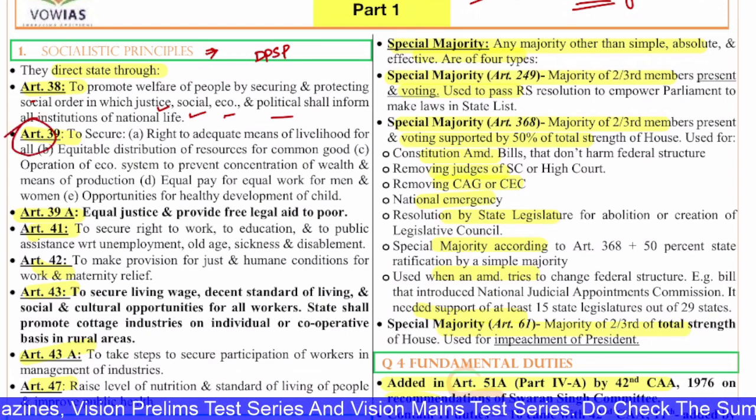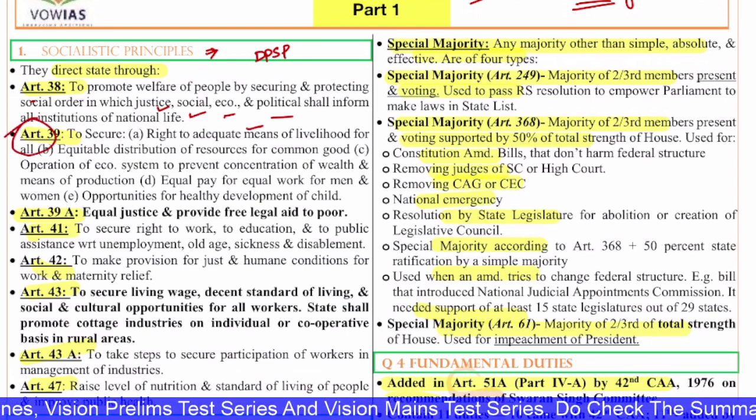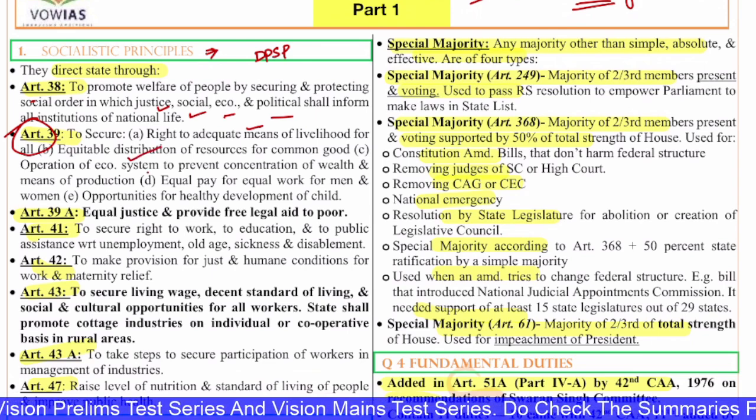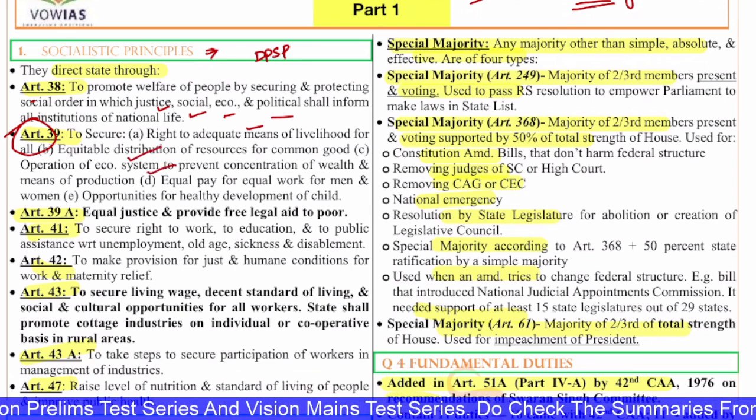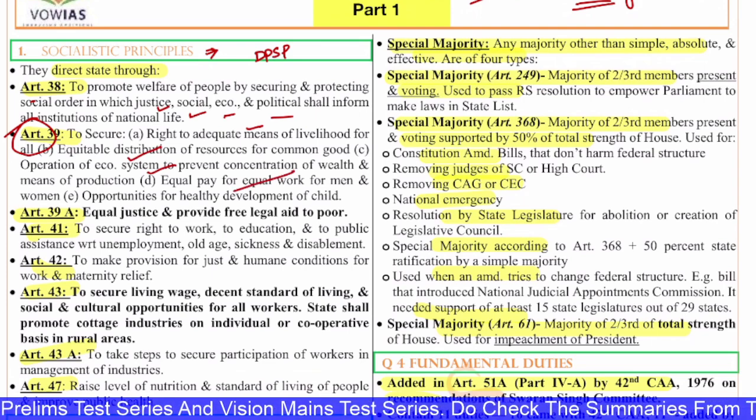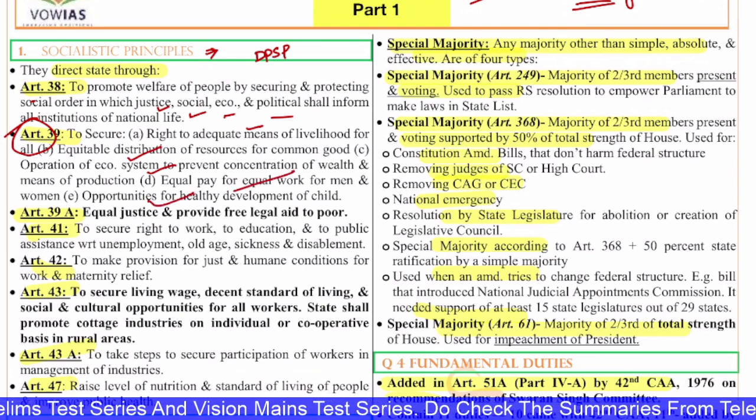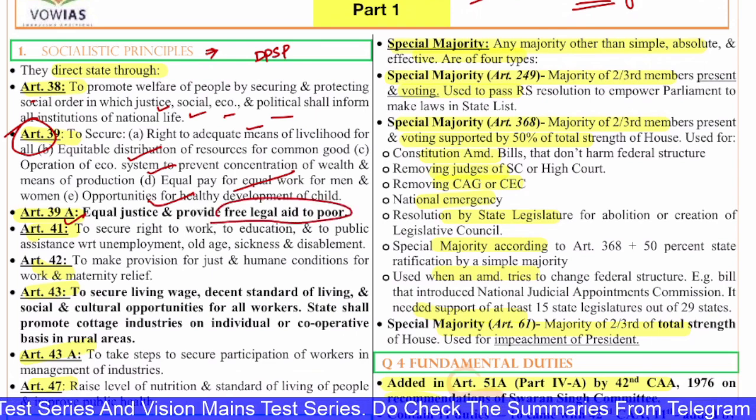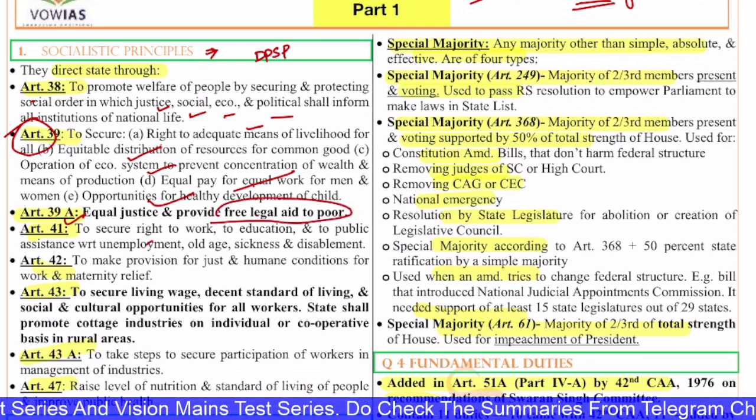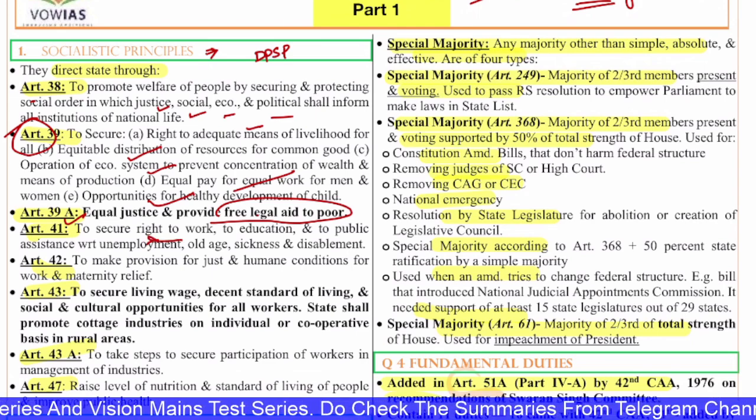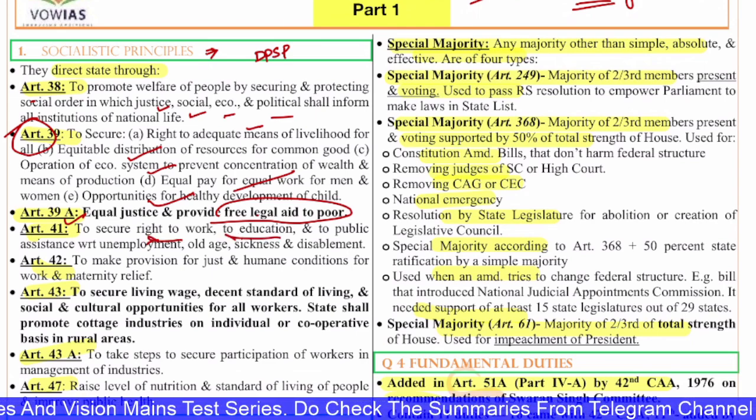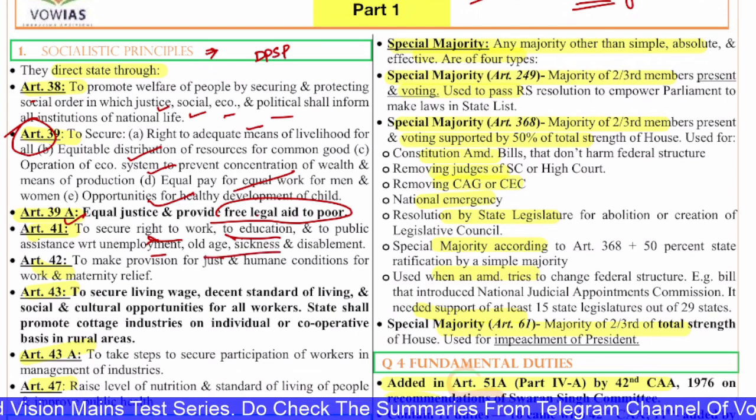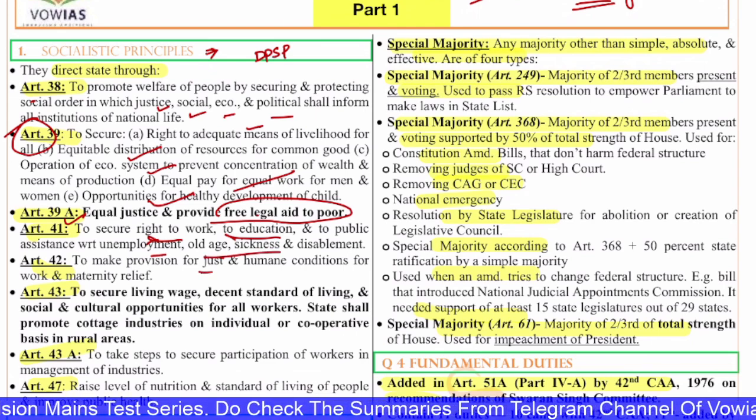Article 39, to secure adequate means of livelihood, the equitable distribution of resources, and the operation of the economic system to prevent concentration of wealth, equal pay for equal work, and opportunities for healthy development of children. In Article 39A, we had equal justice and free legal aid to the poor. And 41 is to secure the right to work, to education, and to public assistance with respect to employment, old age, sickness, and disablement. Article 42 talks about provisions for just and humane conditions.